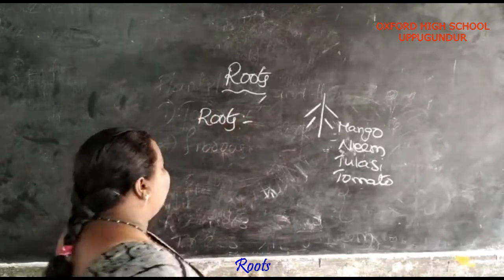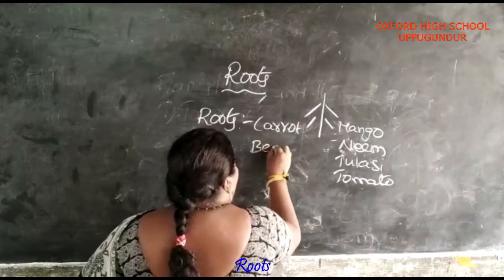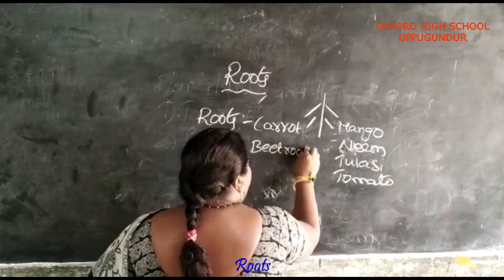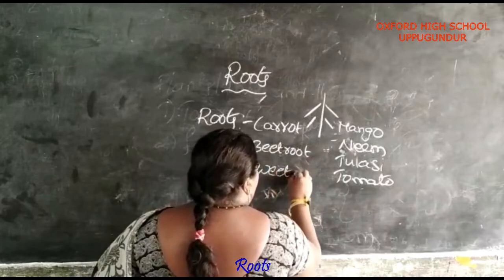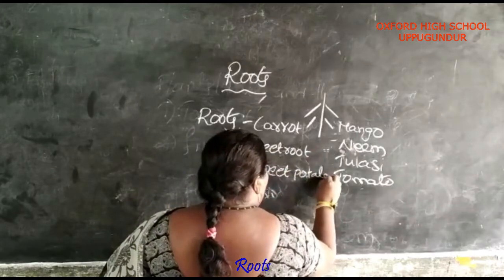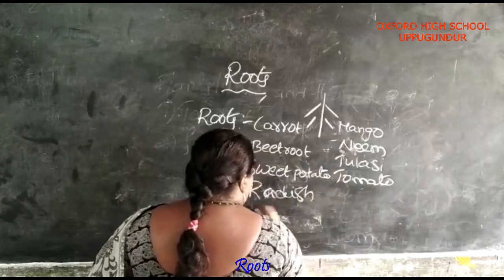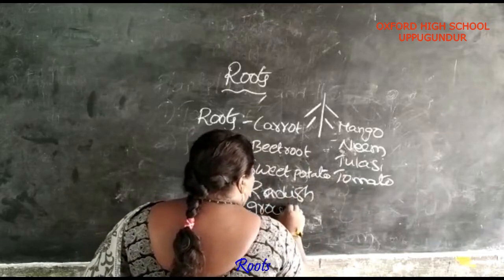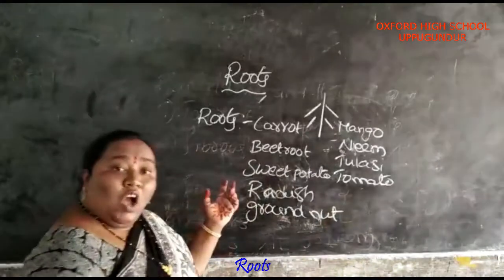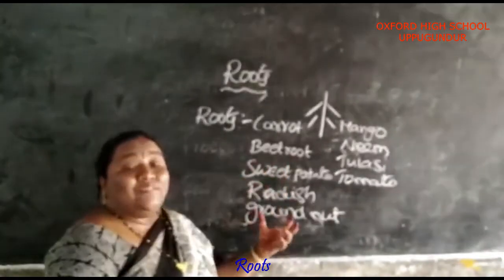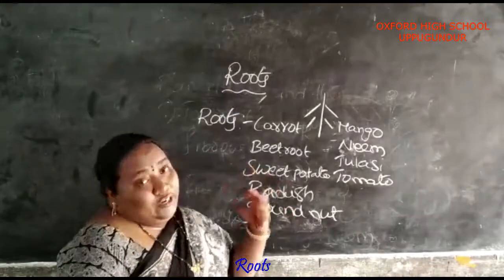Some of the roots we eat are carrot, beetroot, sweet potato, radish, groundnut, etc. Some of the plants store their food in roots, some store it in leaves, and some store it in stems.